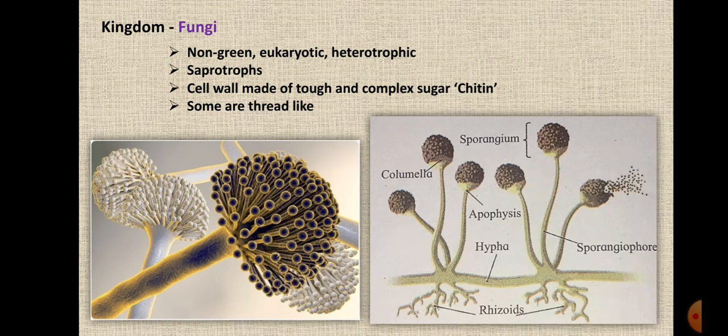And the examples are aspergillus, which grows on corn, then penicillium, mushrooms. Okay, as you can see in the picture, the labeling is given, though it is not there in the textbook, but this is very commonly found in our kitchen. As I told you, it grows at a much faster rate during the rainy season because the climate is humid. Okay, so this is all about the saprophytes or the fungi.